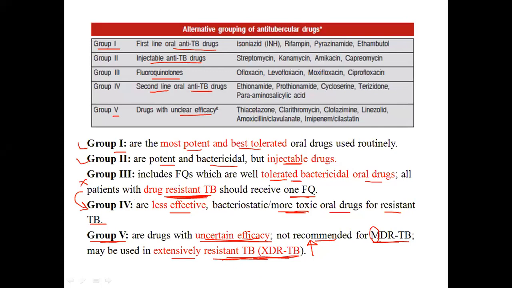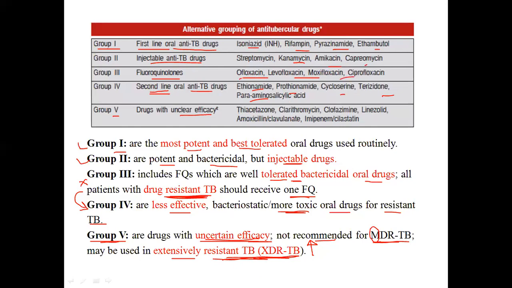Now you can see several examples are given like isoniazid, rifampicin, pyrazinamide, ethambutol. This is almost all our first line drugs. Then in second line drugs there are ethionamide, prothionamide, cycloserine, terizidone, PAS. So these are second line. Then in injectables we have kanamycin, amikacin, capreomycin, and fluoroquinolones, you know it.